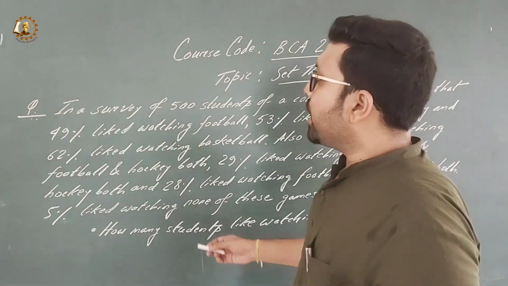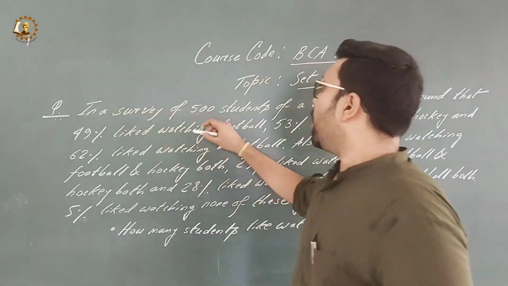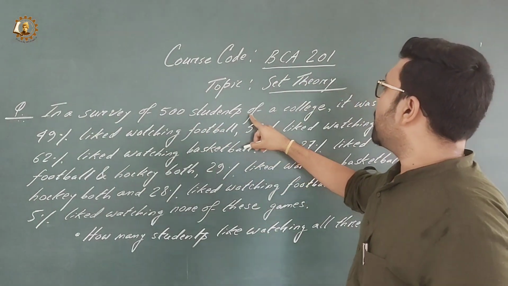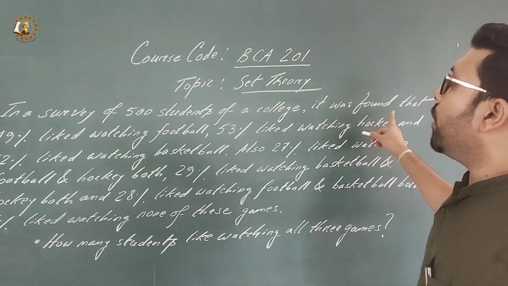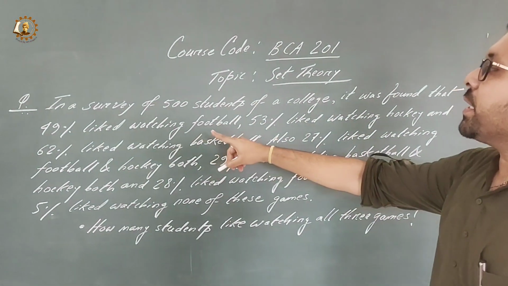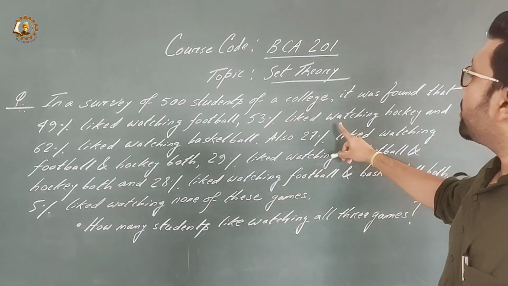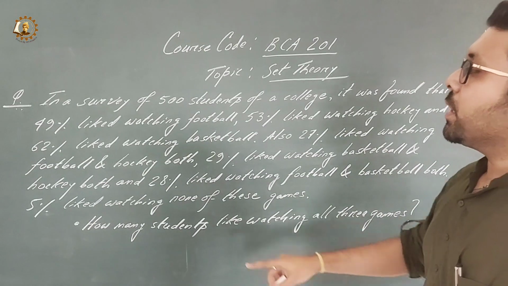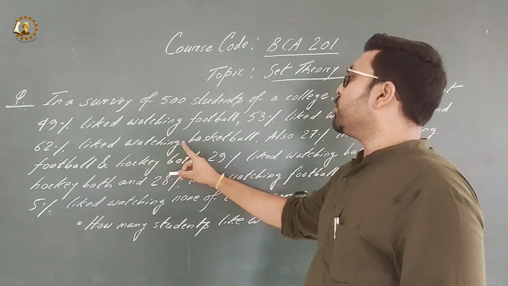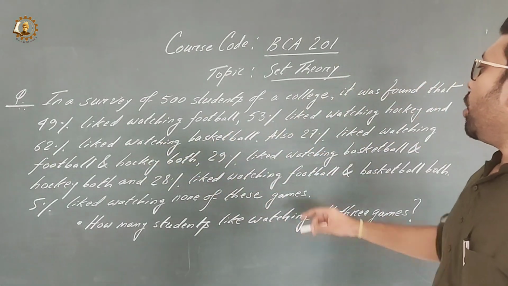As you can see here, in a survey of 500 students of a college, it was found that 49% liked watching football, 53% liked watching hockey, and 62% liked watching basketball.